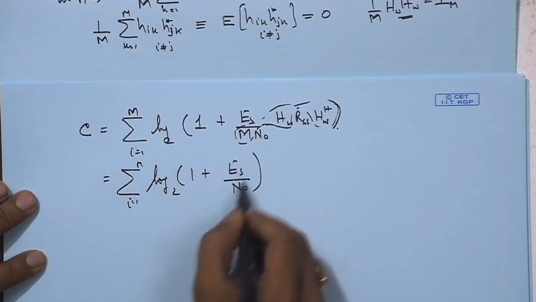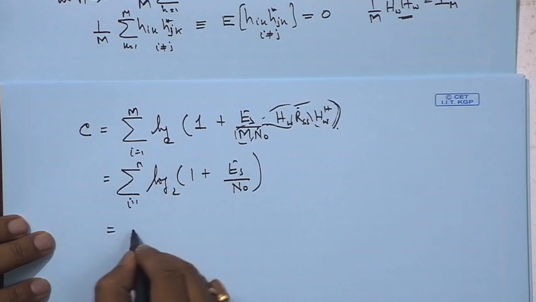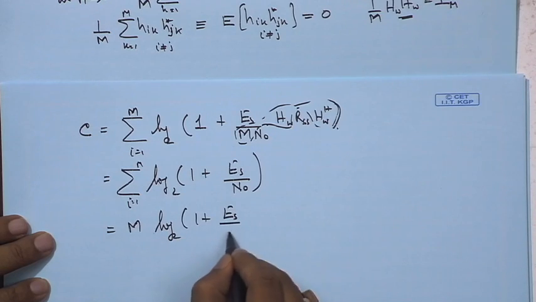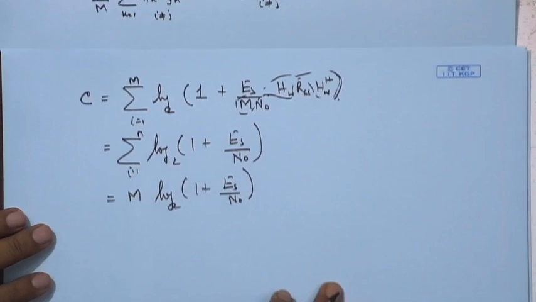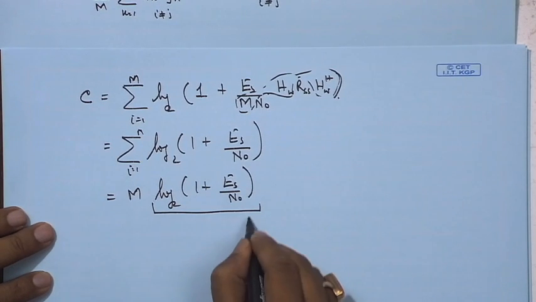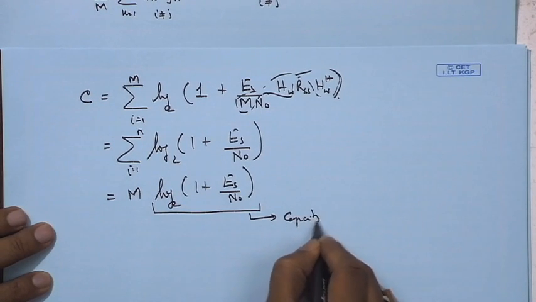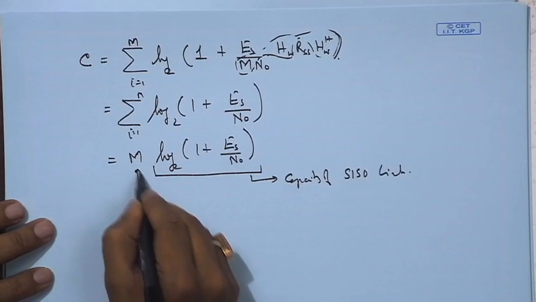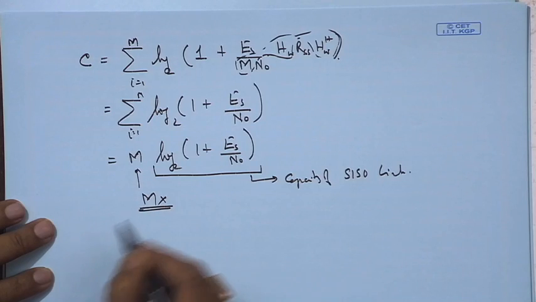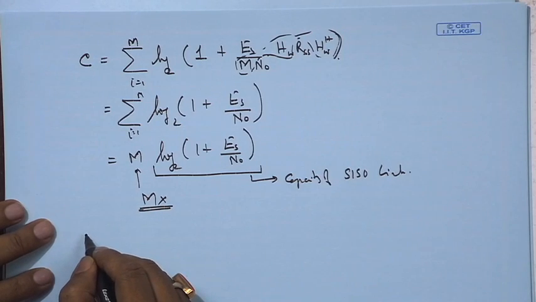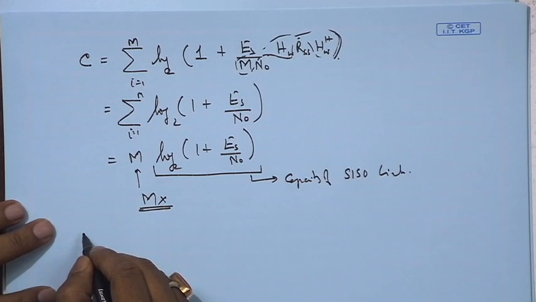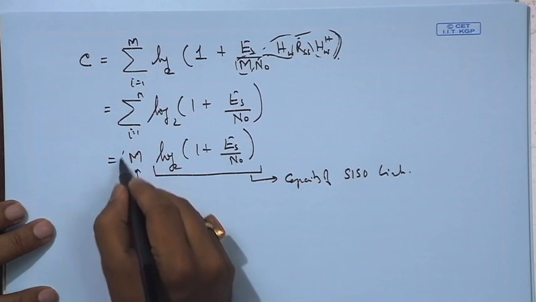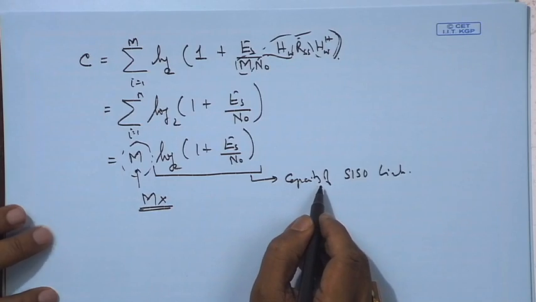And if we see inside, there is no variable of i, so we could write this as m times log base 2 of 1 plus Es/N0, and you could recognize this as the capacity of a SISO link, M times. So what we see is when we have a spatially wide random MIMO channel and M grows very large, we have a linear increase in capacity over that of a SISO link.